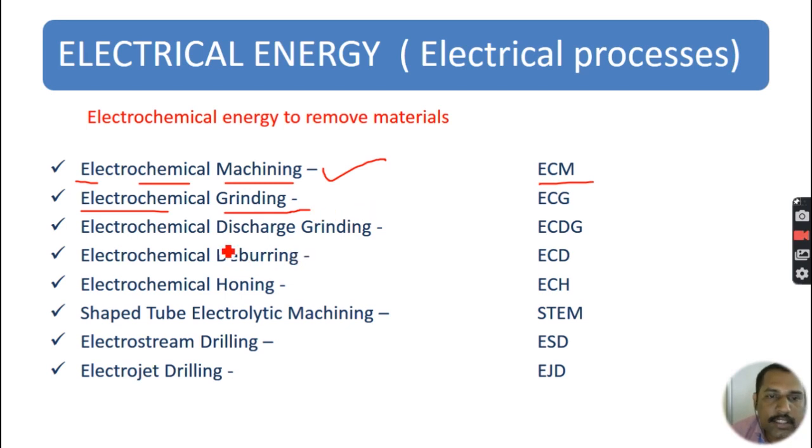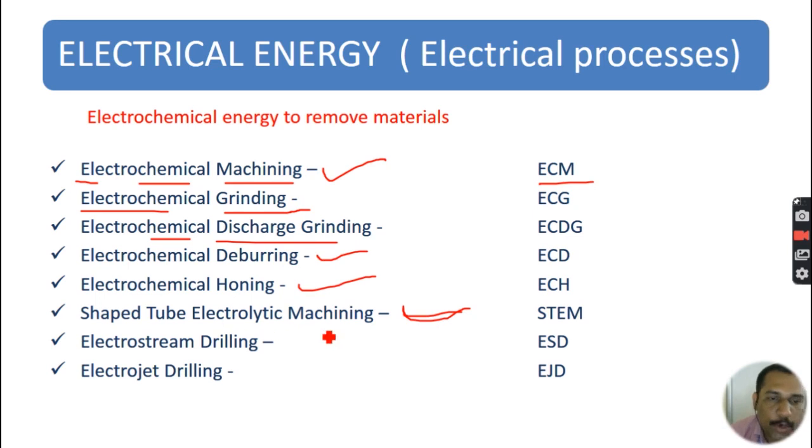Similarly, electrochemical discharge machining. Here the metal removal takes place in two ways: one is due to chemical energy, and the other is electrical energy, meaning electrical discharge will remove the materials. So it is a hybrid machining process. Similarly, there is electrochemical deburring, which is a deburring process, and electrochemical honing. Shaped tube electrolytic machining is used for drilling, where high aspect ratio drilling can be made.